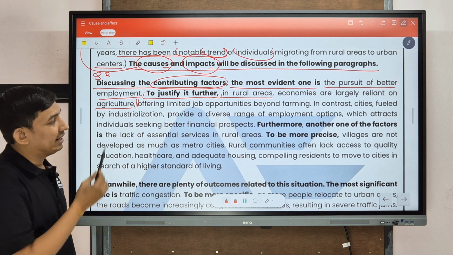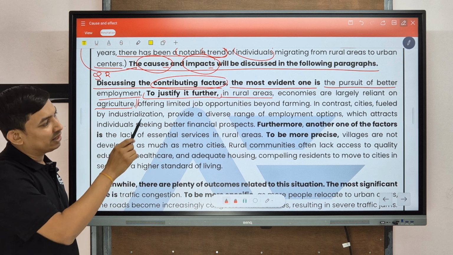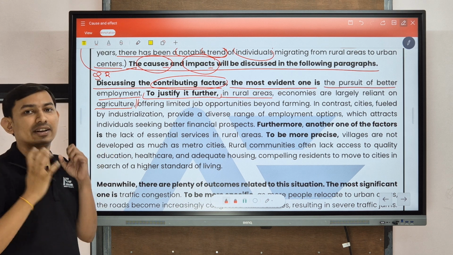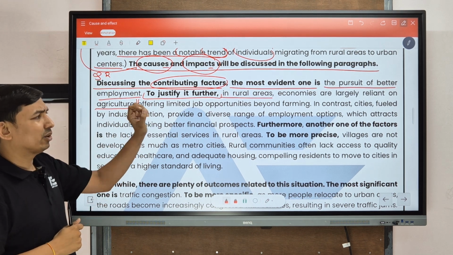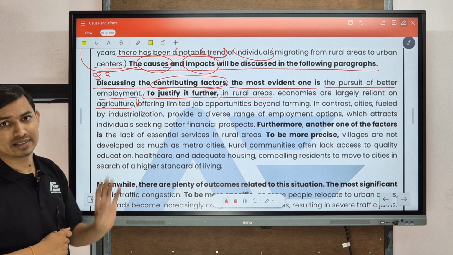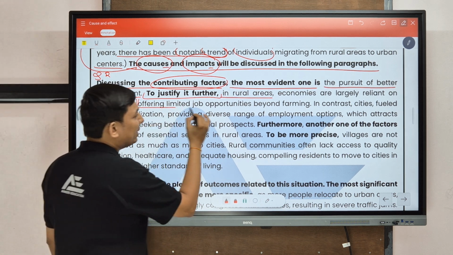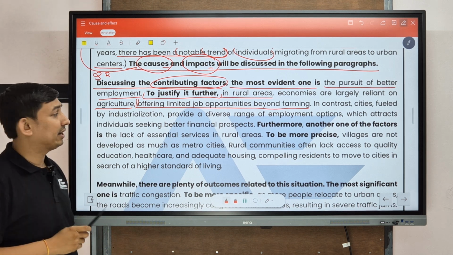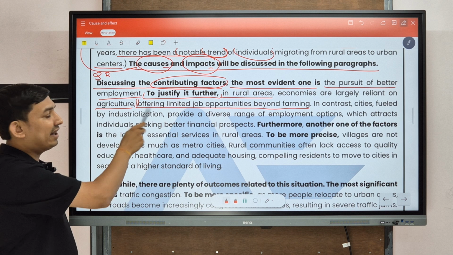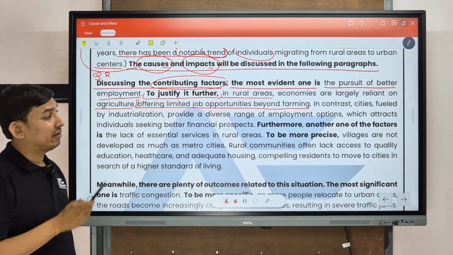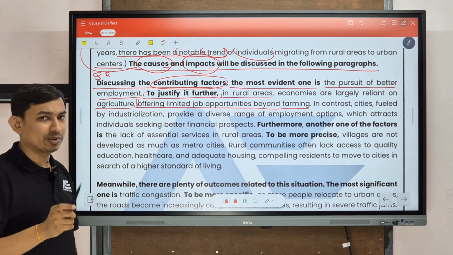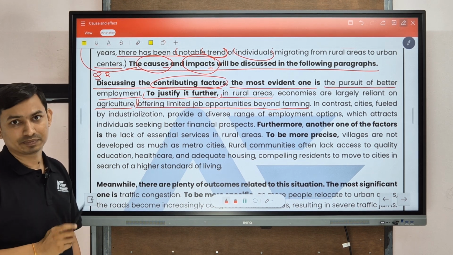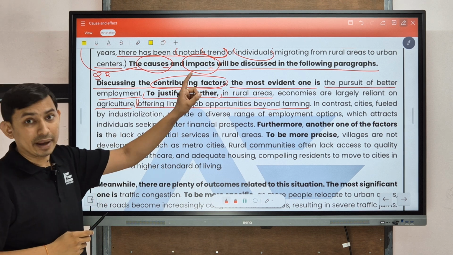First, see this statement that they have mentioned: in rural areas, economies are largely reliant on agriculture. This is a sort of background statement, so that we can understand the background behind this situation, that in normal rural areas this type of scenario is there. Then, offering limited job opportunity beyond farming. Then they have stated the first point, that job opportunities are very limited beyond farming. First we are going to focus on task response and coherence cohesion. Then later on we are going to focus on vocab as well as grammar. Clear? So they have mentioned their background statement.